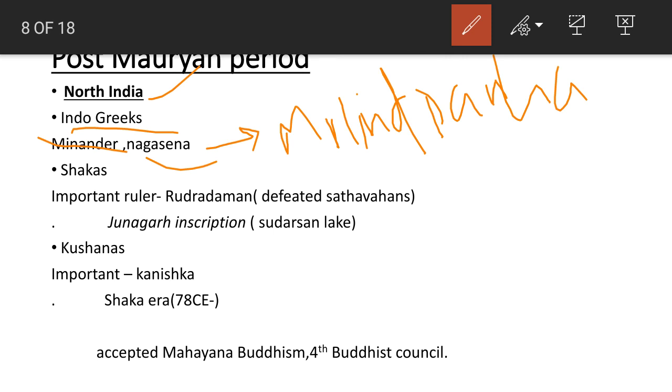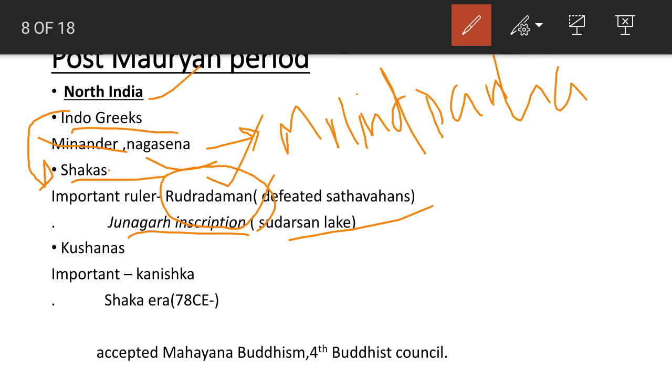Then later, after the Indo-Greeks, the Shakas were formed. The important ruler of the Shakas was Rudradaman. The Shakas were in frequent conflict with the Satavahanas also. Rudradaman defeated the Satavahana king Satakarni, and it was described in the Junagadh inscription, in which the Sudarshana Lake reconstruction is also mentioned. So you have to understand that among the Shaka rulers, Rudradaman is considered to be the most famous one.